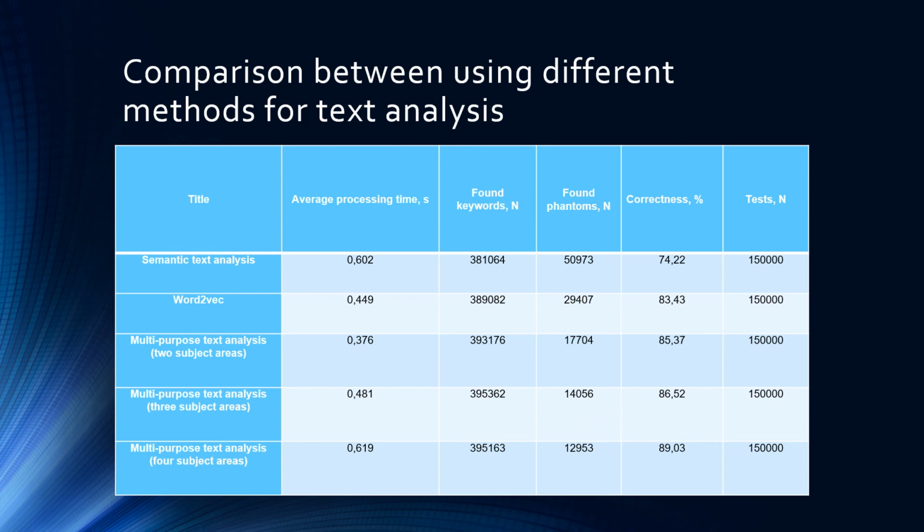Also, the average processing time is the most expensive, but in case of correctness I think that it is better to use it, because we need to know what the user wants to say more than the time that we waste for it. So in this case, this is enough, I think.